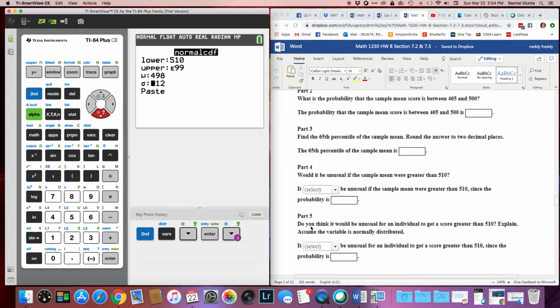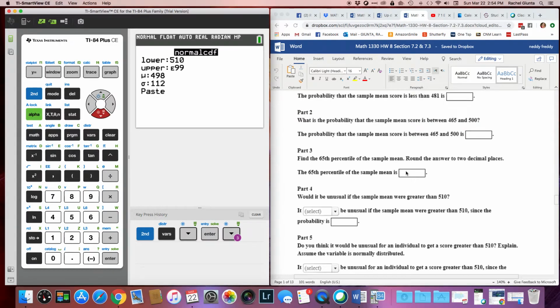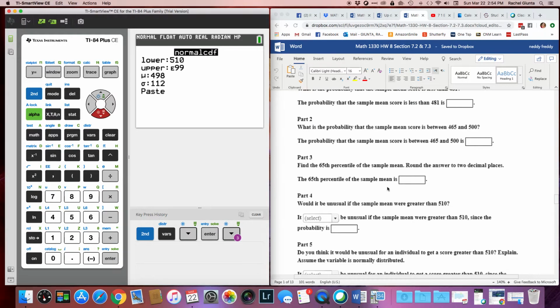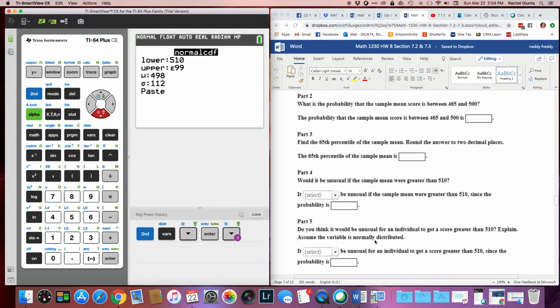Here's what happened. Now we're suddenly asking about an individual. All these other problems, it's asking about a sample mean, and that sample mean, we were told at the top, has a sample size of 63. If we're talking about an individual, we're no longer talking about a sample mean. So if you see that it's a 5-part problem, in part 5, expect it to always be going back to an individual.